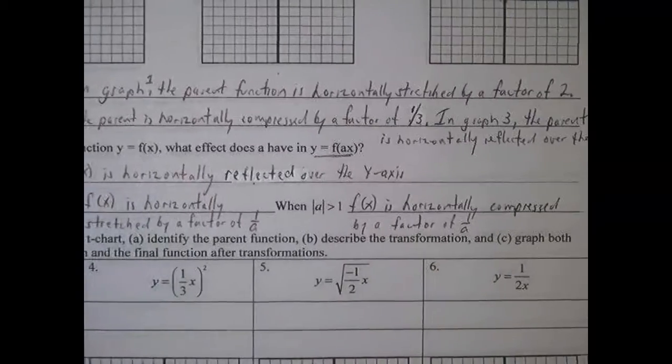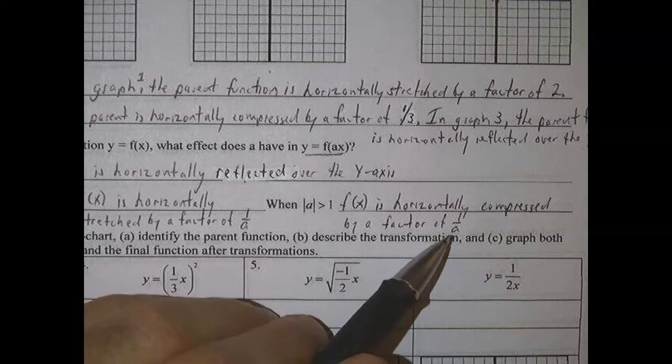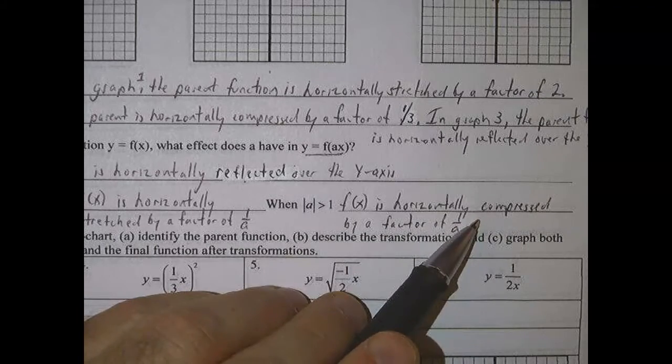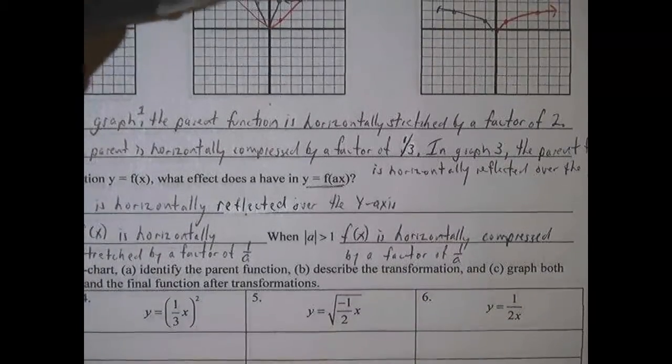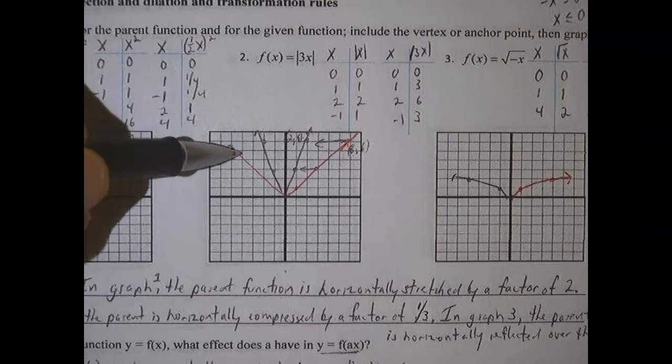And when a is a non-fraction, where either a is greater than 1 or less than -1, then we just have a horizontal compression. So it's shrunk like it was in this one. That's the time where we had an a that was not a fraction and it was horizontally shrunk.